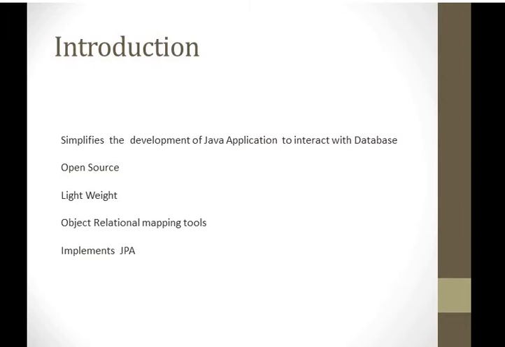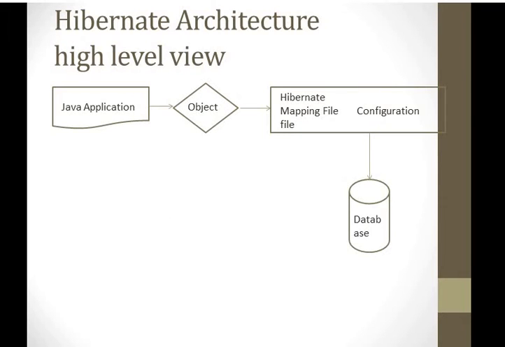Now we will look at the architecture of Hibernate, and why it makes it so easy to change databases. Hibernate architecture has two levels: one is the high level view and another is the first level view. In a normal setup, we have seen that the application is connected with the object, and it is directly connected with any type of database through JDBC connectivity.